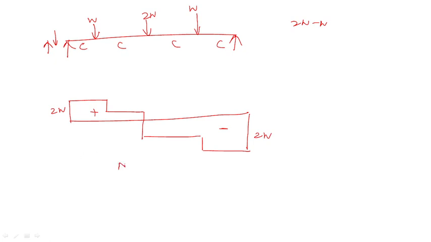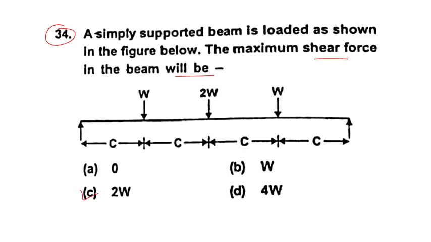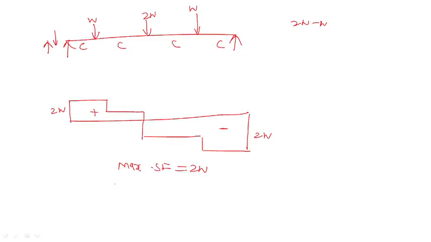So where we are getting the maximum shear force, that is 2W. Maximum shear force is 2W, so 2W is the answer for this question.